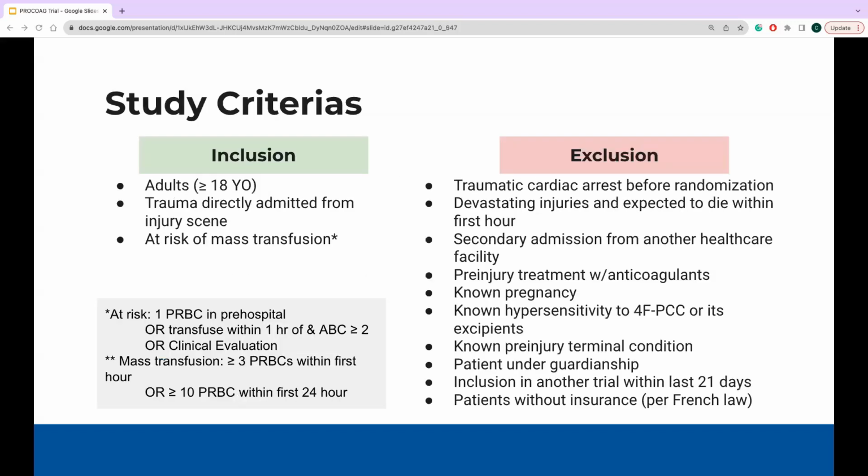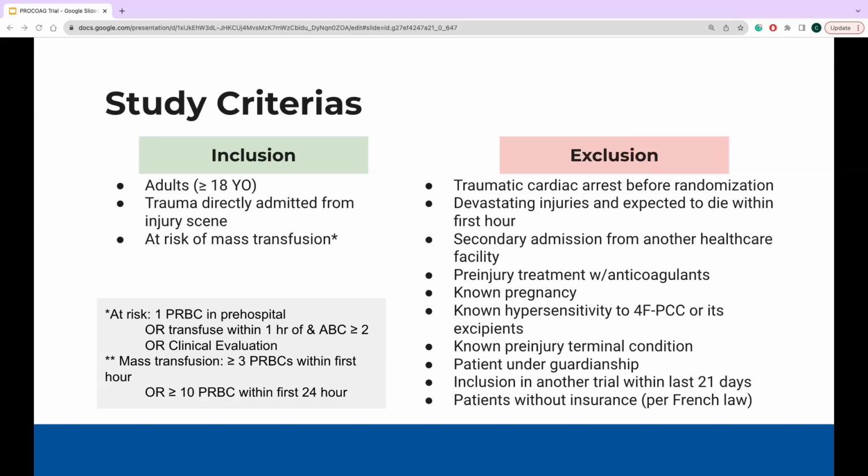For study criteria, patients were included if they were adults greater than 18 years old, if they had trauma and were directly admitted from the scene of injury, and if they were at risk for massive transfusion. At risk here was defined as receiving 1 unit of RBCs transfused during pre-hospital or getting 1 unit within the hour and having an ABC greater than 2, but depending on the attending physician's clinical evaluation. Massive transfusion here was defined as more than or equal to 3 units of RBCs received within the first hour or more than or equal to 10 units of RBCs within the first 24 hours.